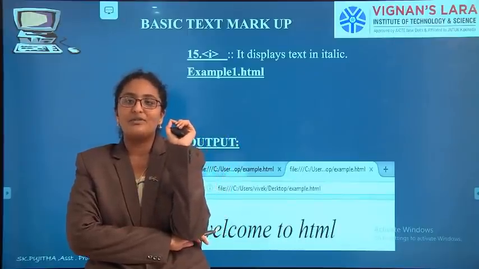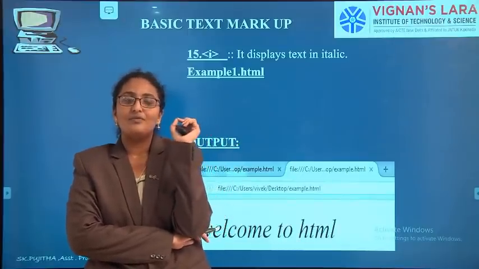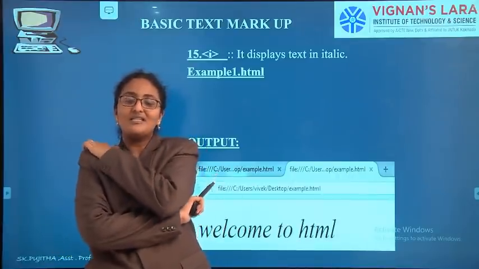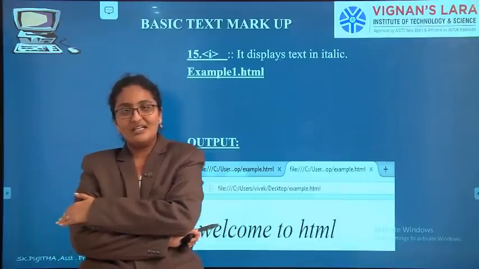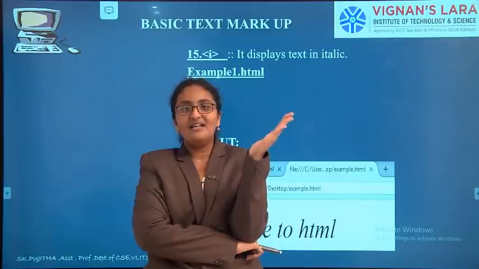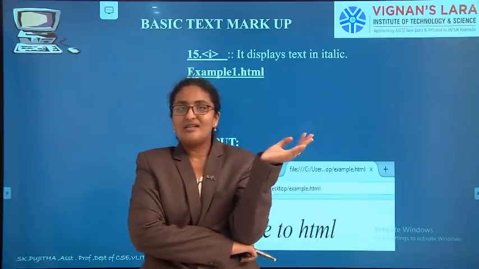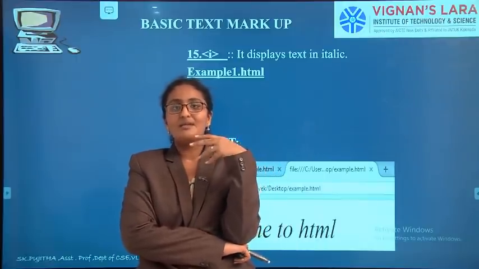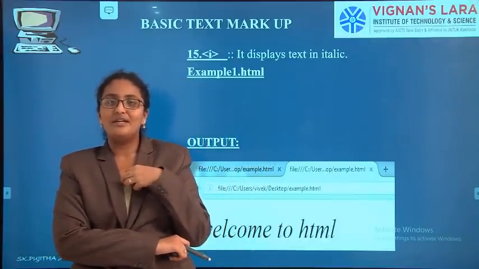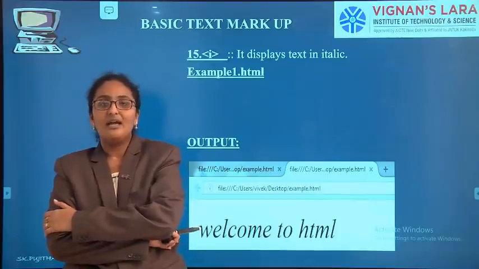What are the 15 tags we have seen? Horizontal line tag, break, continue, center, headings, paragraphs, font size, subscript, superscript, and finally bold letter and italicized letter. So these are the 15 types of tags we have seen in HTML.